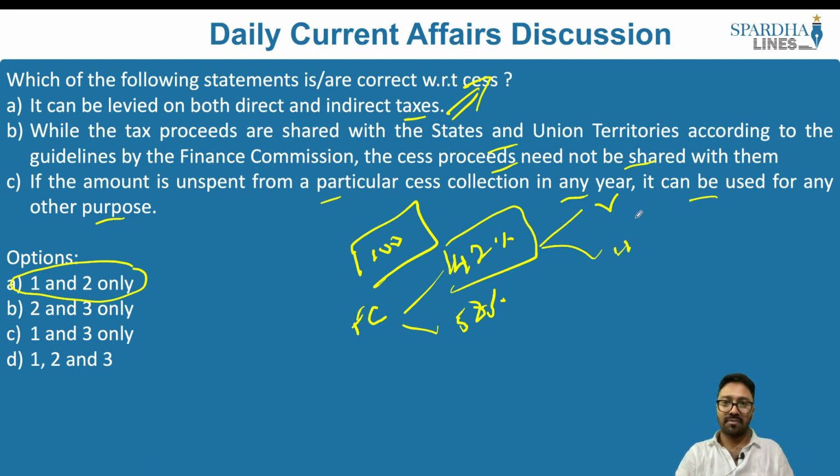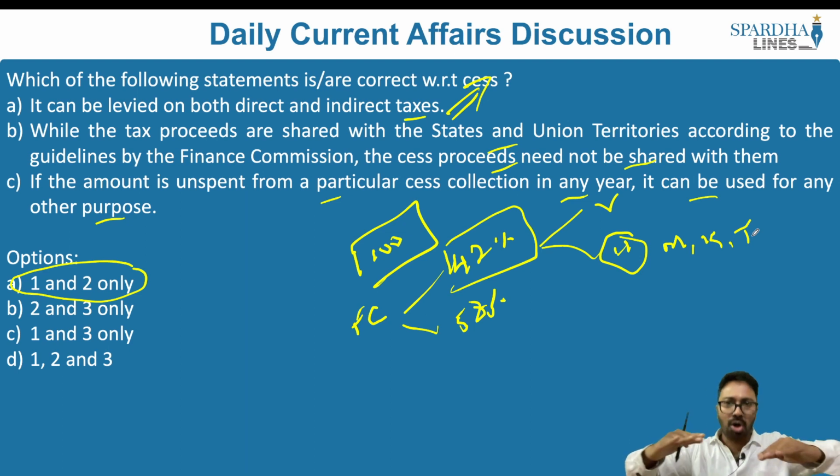What is this vertical devolution? Vertical devolution basically happens between the central government and the state government. What is the horizontal devolution? Horizontal devolution basically is about different states. So in different states, let's say for example Maharashtra, or Karnataka, or Tamil Nadu, out of 42%, what percentage will go to each of the states is the horizontal one.